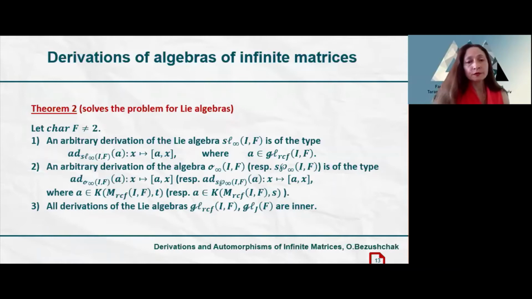Second, an arbitrary derivation of the Lie algebras O sub infinity and SP sub infinity is also an adjoint derivation, but by an element from the subalgebra of skew-symmetric elements relative to the transpose and symplectic involution, respectively. And finally, all derivations of the Lie algebras JL sub RCF and JL sub J are inner.